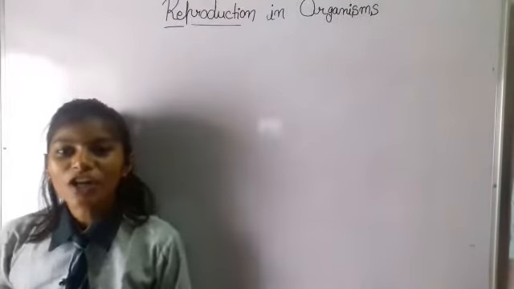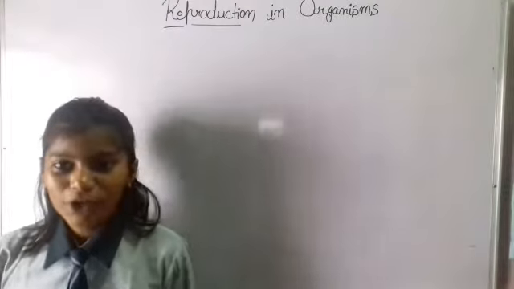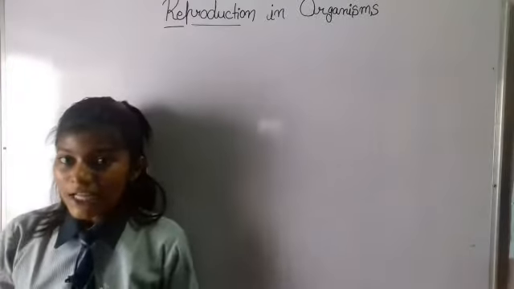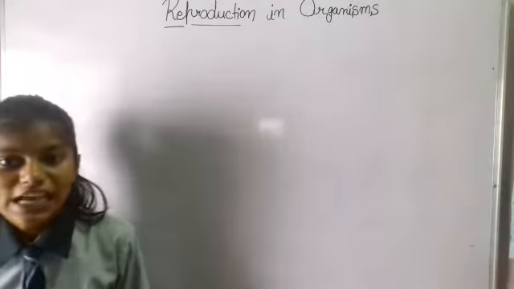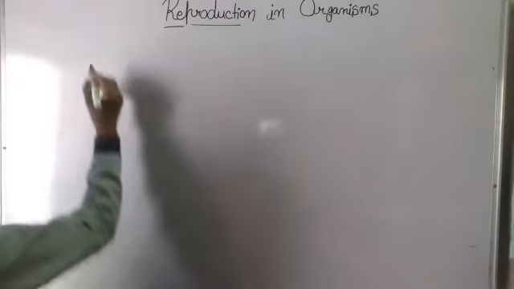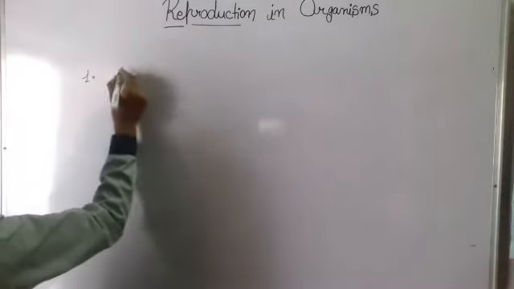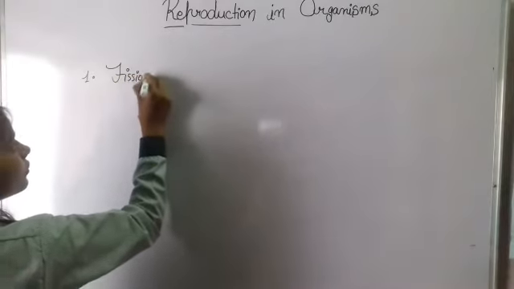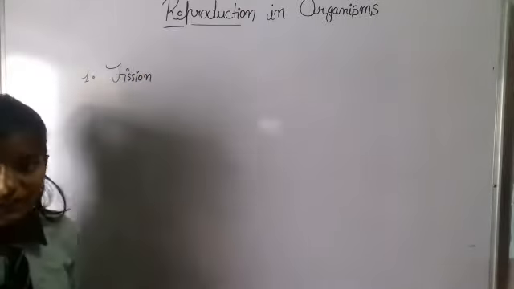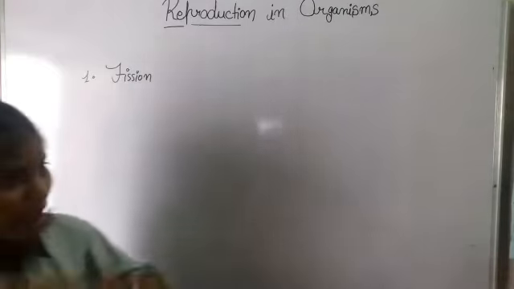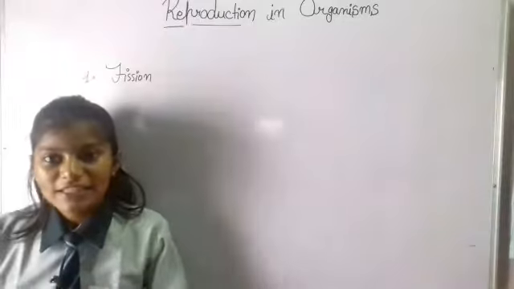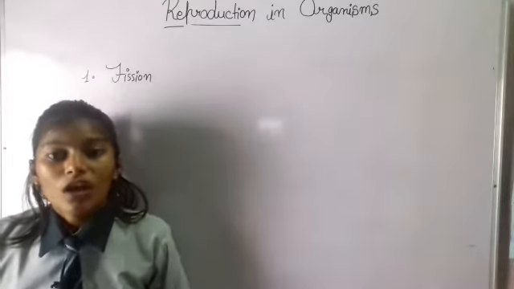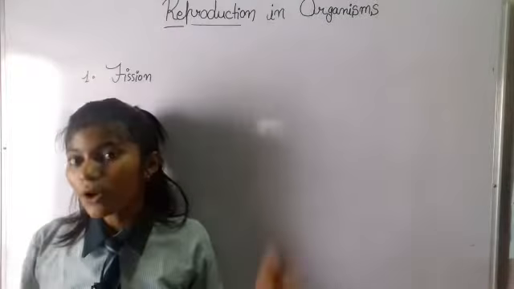Okay, now let's talk about asexual reproduction. Asexual reproduction has different types. The first type is fission. So, what is fission? Fission is a process in which a parent organism divides and splits into a few parts to develop new, fully developed organisms.